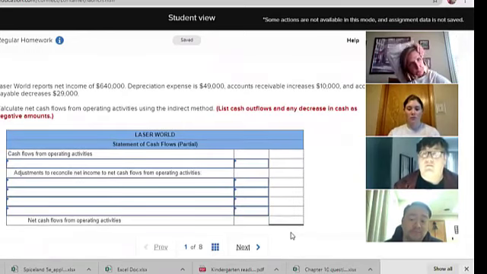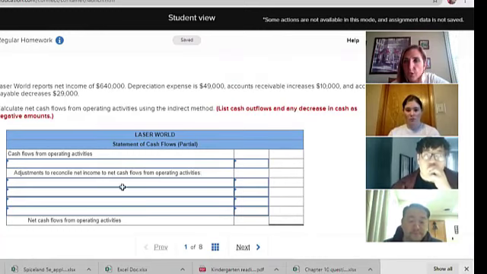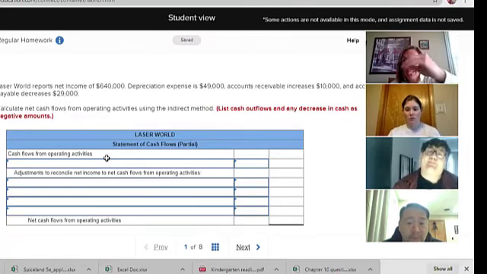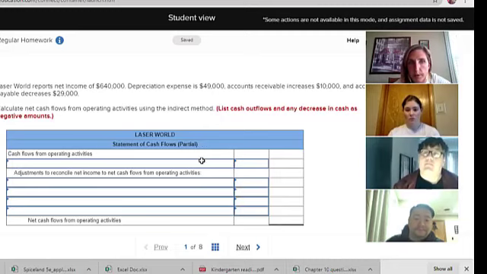Okay, yeah. Several of them, the first few, are like this, where it's just part of the cash flow statement. This is only asking you about the operating section, right? But later on, it's going to ask you to do the whole statement, and I might work out one of those on a video. But let's just talk about this real quick.